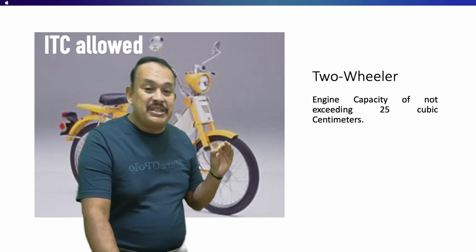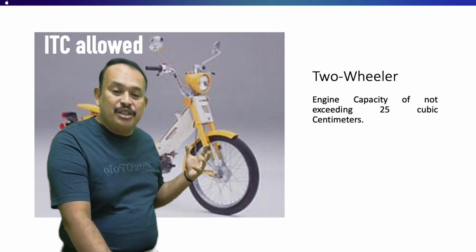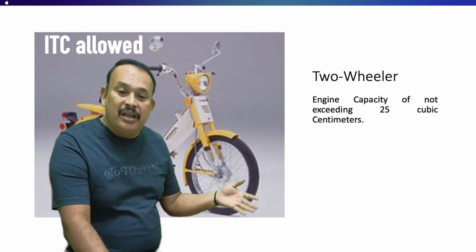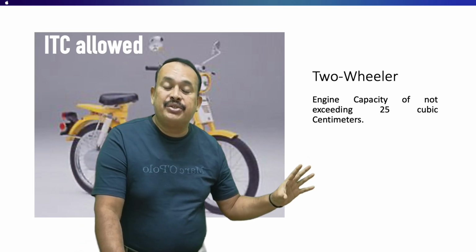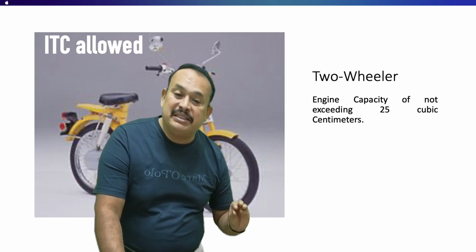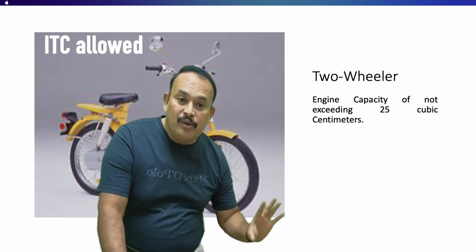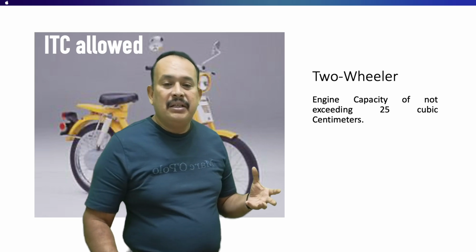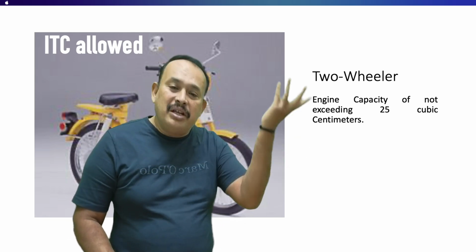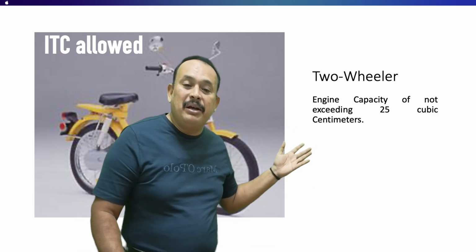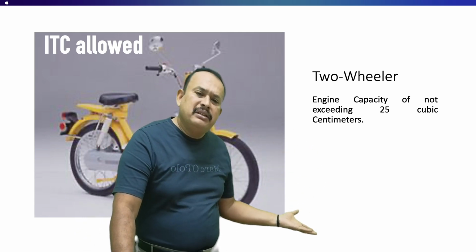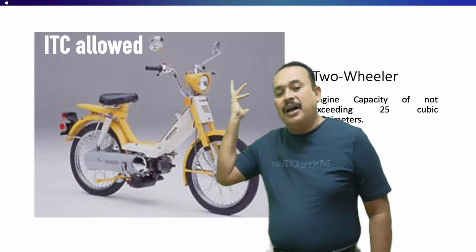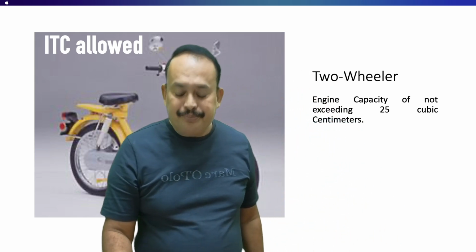A question will come in the exam with a twist. A motor vehicle purchased by a registered person whose CC capacity is less than or equal to 25, for rupees 10 lakhs. So many vehicles purchased by paying GST 18%, 1 lakh 80, ITC allowed or not, like that they will ask in the examination. In that case, you should be aware of that. 10 lakhs, not one vehicle, 10 lakhs is 20 vehicles. If they purchase CC capacity less than or equal to 25, then it is not a motor vehicle, it is plant and machinery. What is not a motor vehicle? ITC well allowed.